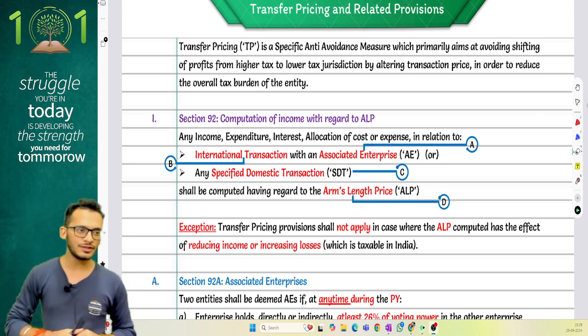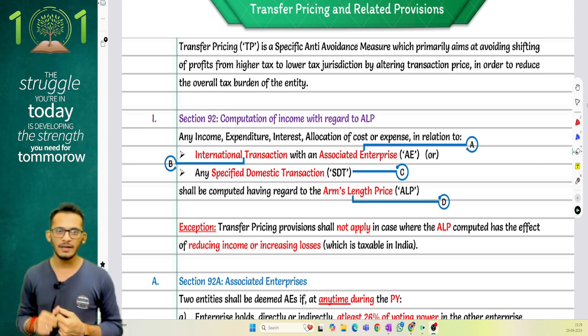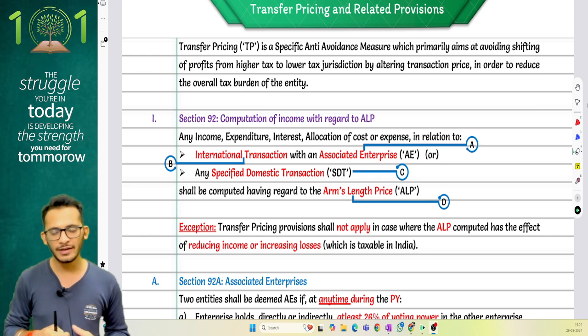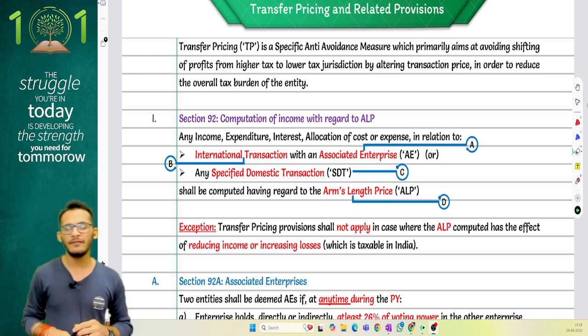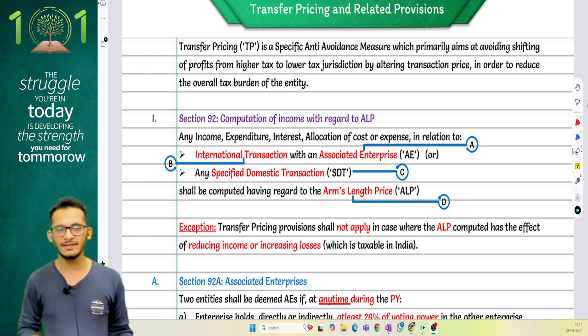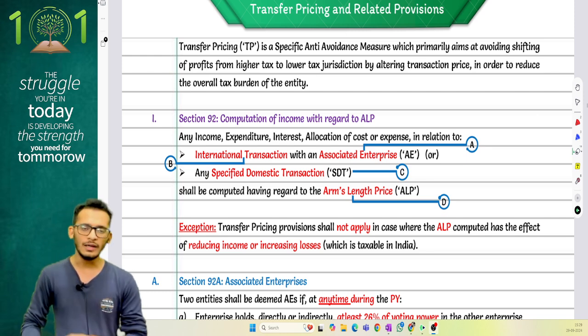So let's start the revision for the transfer pricing part of the topics. This is again for your CA final November 2024 exams. Let's look at the topic quickly. A very easy topic, fairly easy to understand from an exam perspective. Very few topics for you to go through. So let's look at it quickly.